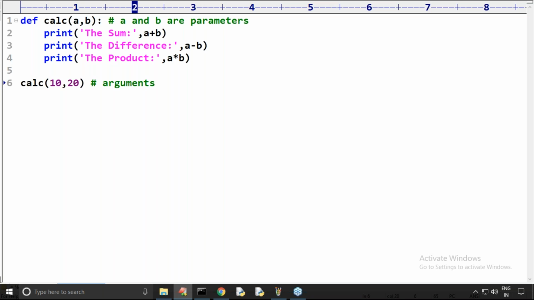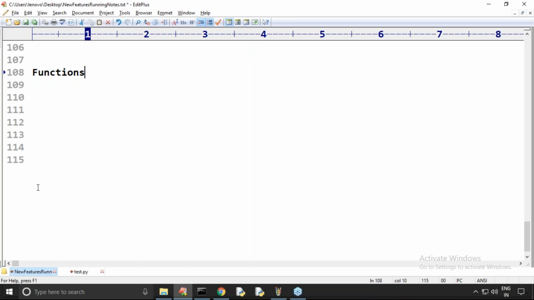Now, how many types of arguments or parameters are there in regular Python? There are four types. What is the first one?